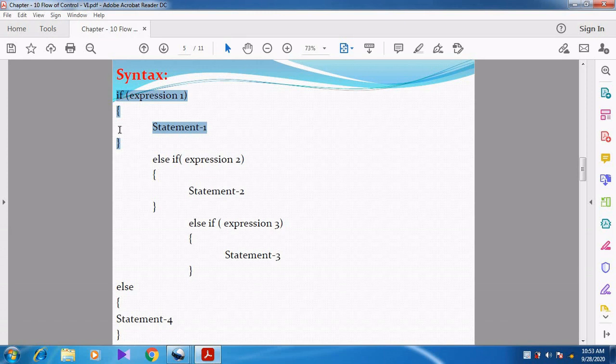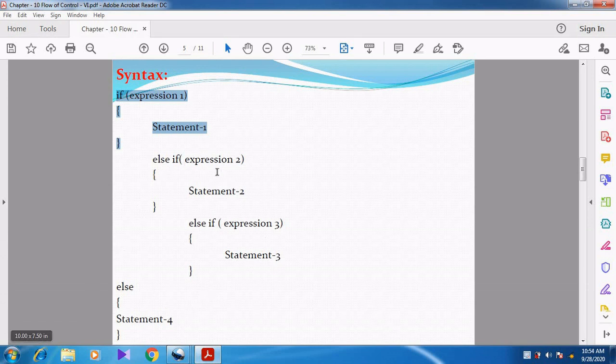If expression 1 is true, statement 1 will be executed. But when the condition becomes false, then what will happen? When the condition is true, statement 1 is executed, and then we are coming out of the block.